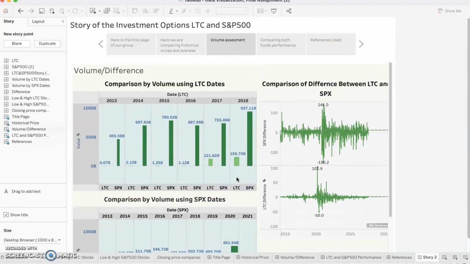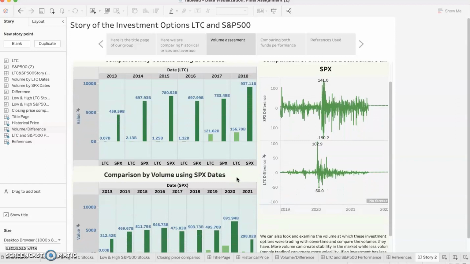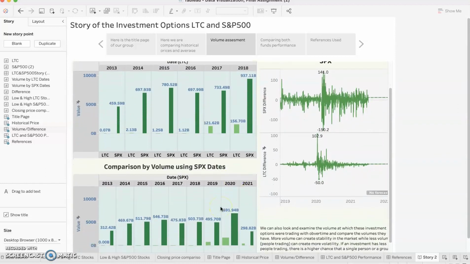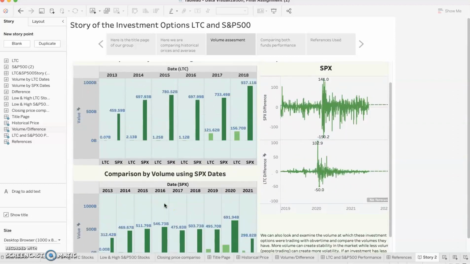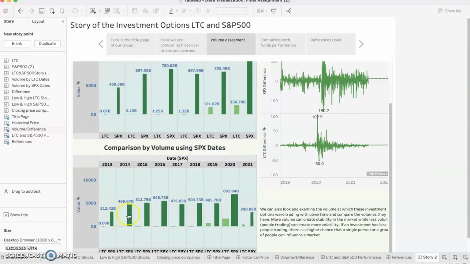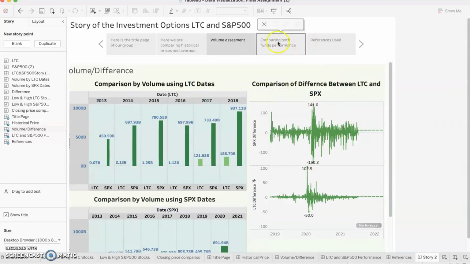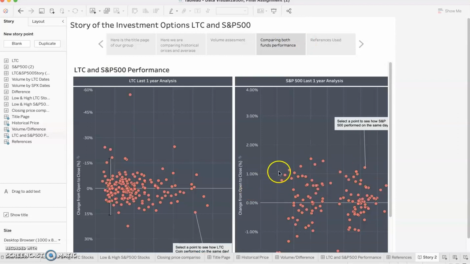And we can see that as well here when we're comparing the volume using these Litecoin and S&P SPX charts. We can see very big spikes, right? With cryptocurrency, as soon as the numbers start to go down, people get out of it. As opposed to the S&P 500, where we can see that it's a pretty good, steady flow. And again, we saw that in here, as was mentioned before by Attila.